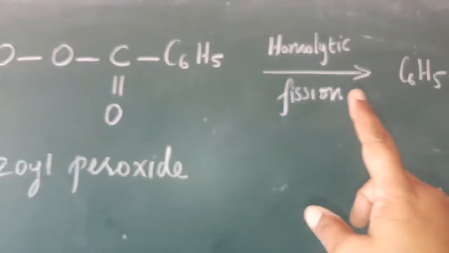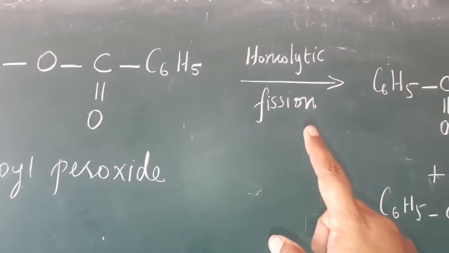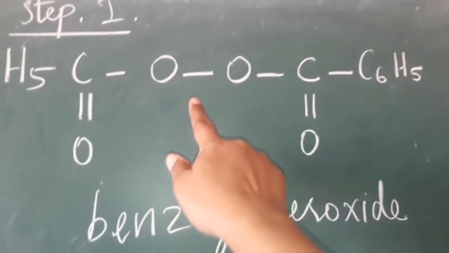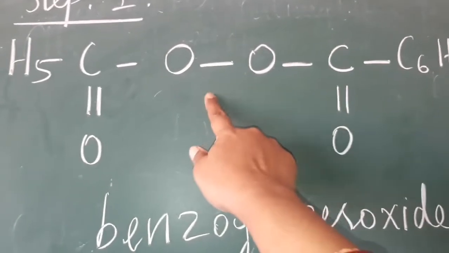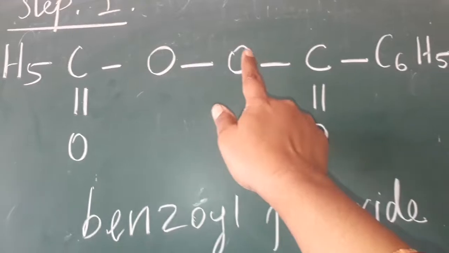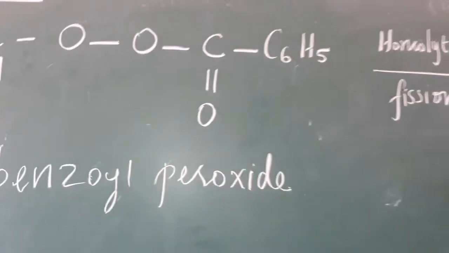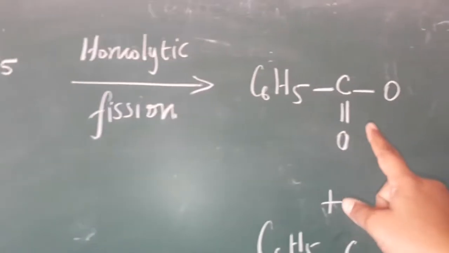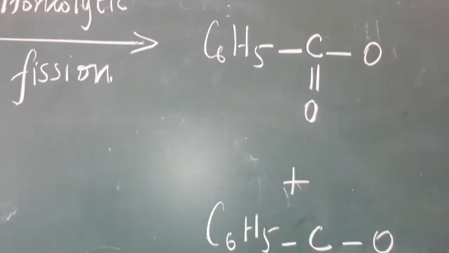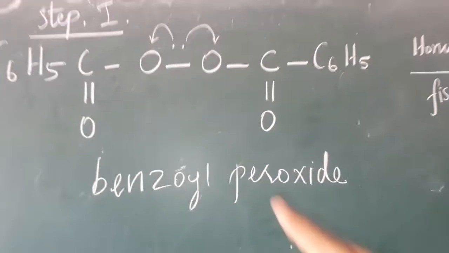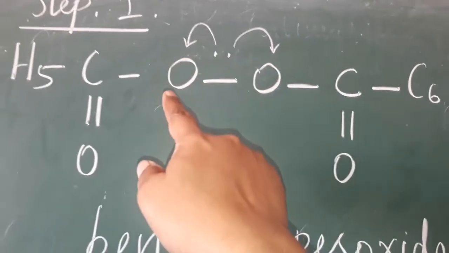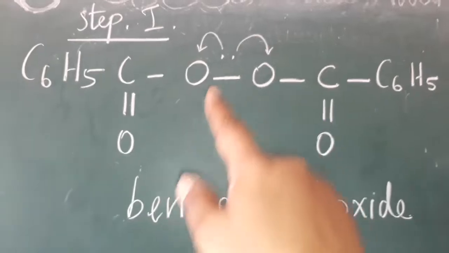Now it undergoes homolytic fission. Homolytic fission means this bond has two electrons, one electron goes here and one electron goes there. So we get two C6H5 C double bond O species. Here we have to put one electron, because this electron is taken away by this oxygen and that electron is also taken away by that oxygen by homolytic fission.